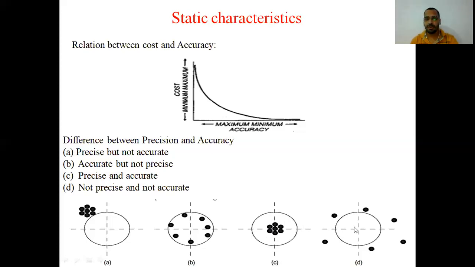And figure D is not precise and not accurate, because each dart is very far from each other and very far from the target point. So this is the difference between precision and accuracy. I think it is clear to you.